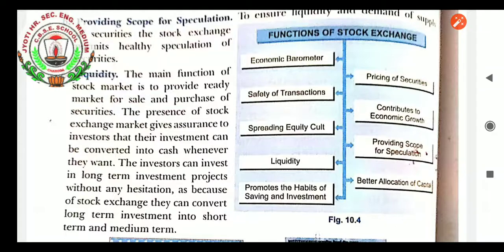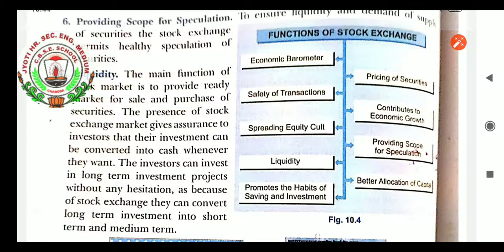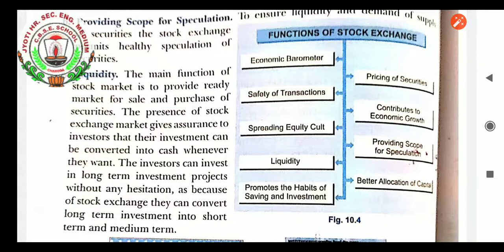The third function of the stock exchange is safety of transactions. Definitely, students, the stock exchange acts as a safety of transactions for many, because it protects the interest of the investors. Investors are very unsafe in the trade market, as whatever investment they are doing is just on the basis of trust, and for that some regulatory body must be there. So that is the work of the stock exchange.